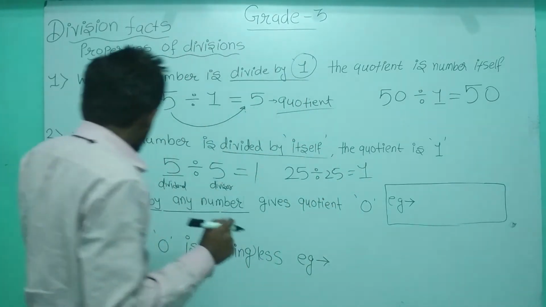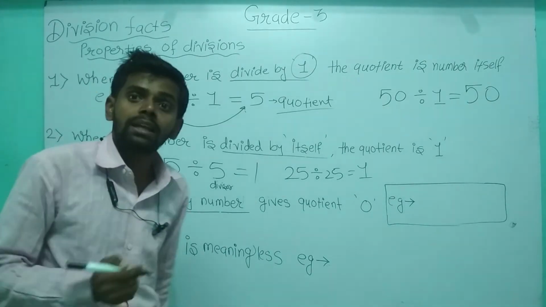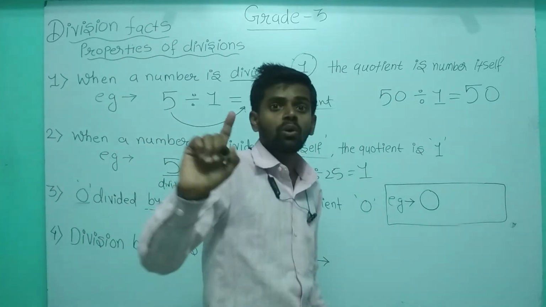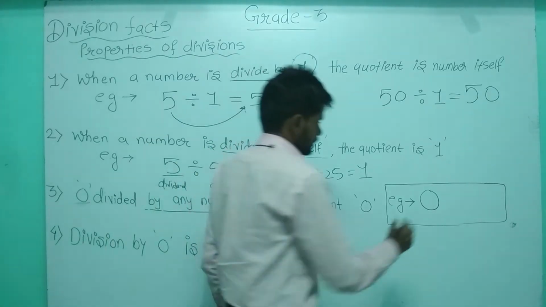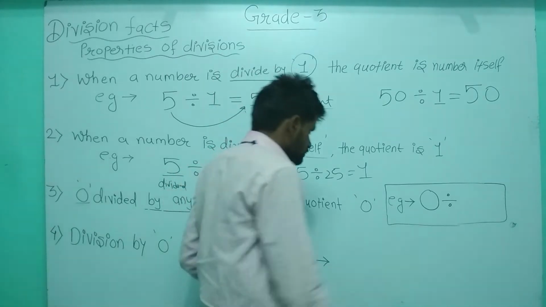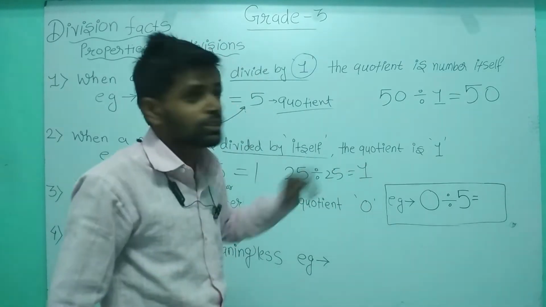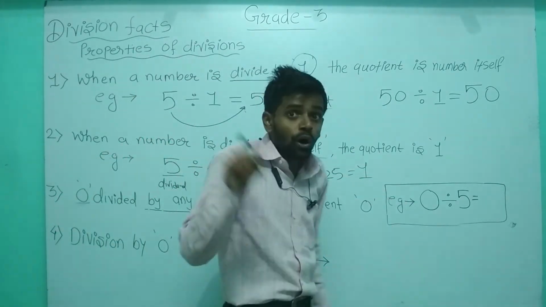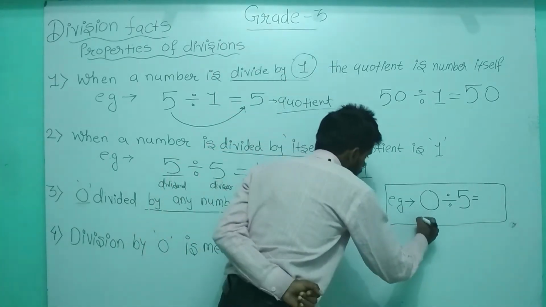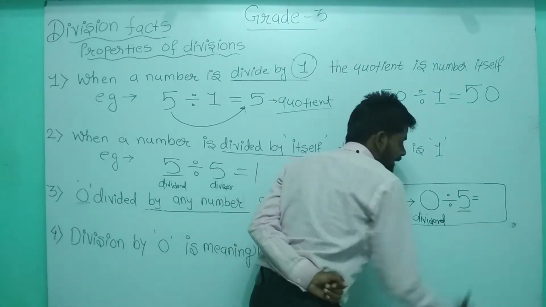Yes. So here 0 is divided by any number. That means 0 is the dividend. 0 को किसी भी नंबर से डिवाइड करो. ठीक है. So I am taking 5 ले लो. अच्छा नंबर है ये, प्यारा नंबर. Okay. So 0 divided by 5. 0 is what? 0 is dividend because we are dividing 0. Okay. So that is the dividend. And the 5 is divisor.